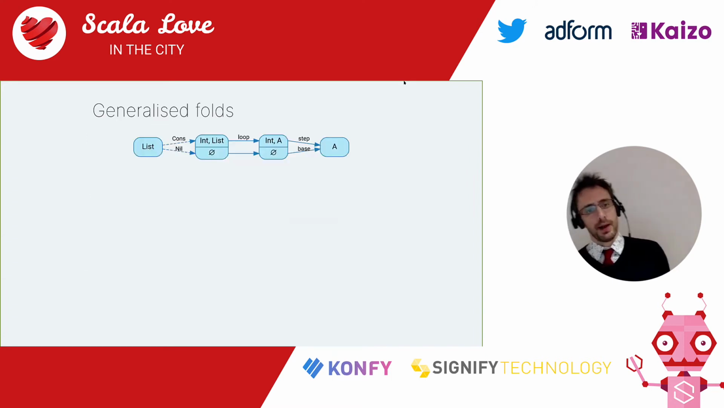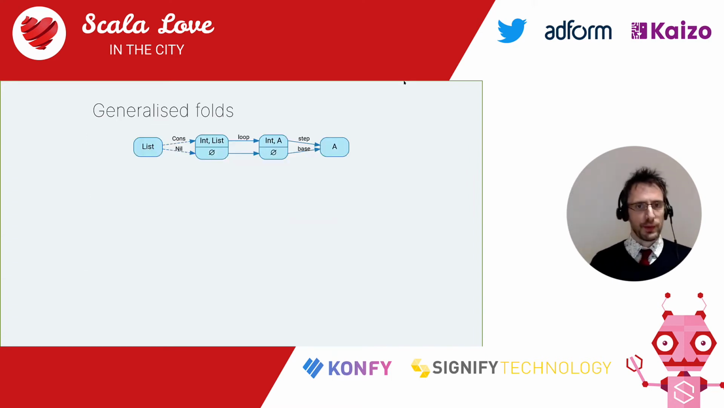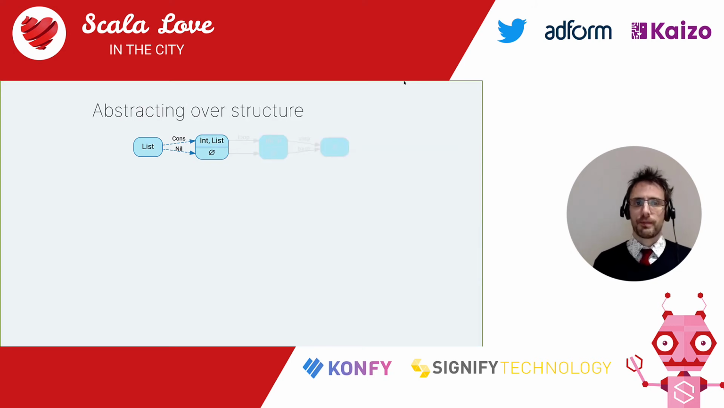Now, look at that diagram. The diagram for fold that we came up with before. If you look at that bit, where we hard-code the structure of the list, because we split the list in a cons or a nil. So that's definitely the structure of a list. But another way to look at it is list is either a head and a tail, or it's nothing.